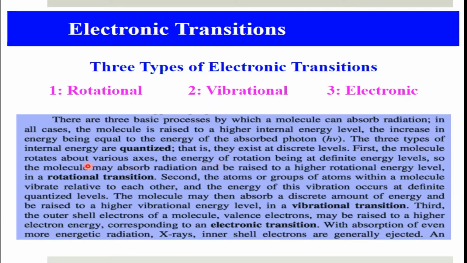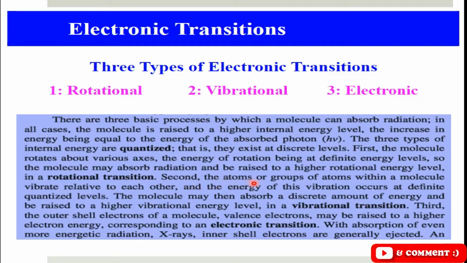First, the molecule rotates about various axes, the energy of rotation being at definite energy levels. So the molecule may absorb radiation and can be raised to a higher rotational energy level in a rotational transition. So in a rotational transition, the molecule will go from one rotational energy level to another rotational energy level.